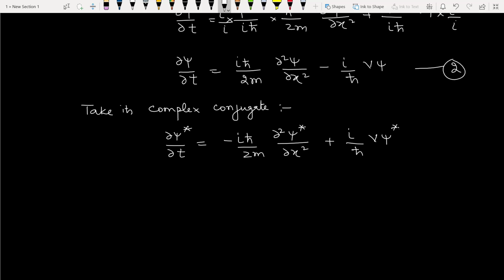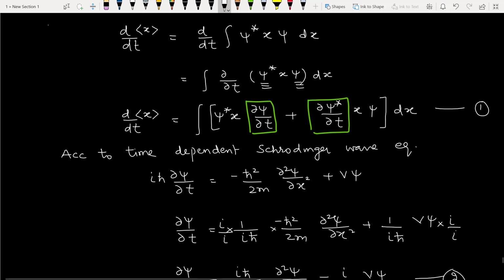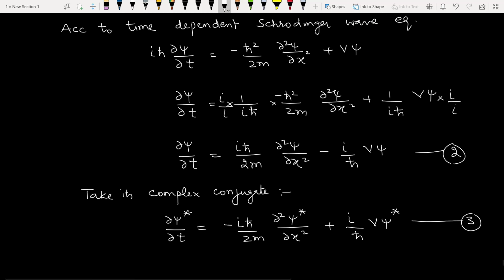So in the complex conjugate, i is changed to minus i. So we substitute these two values from equations number 2 and 3 in equation number 1.